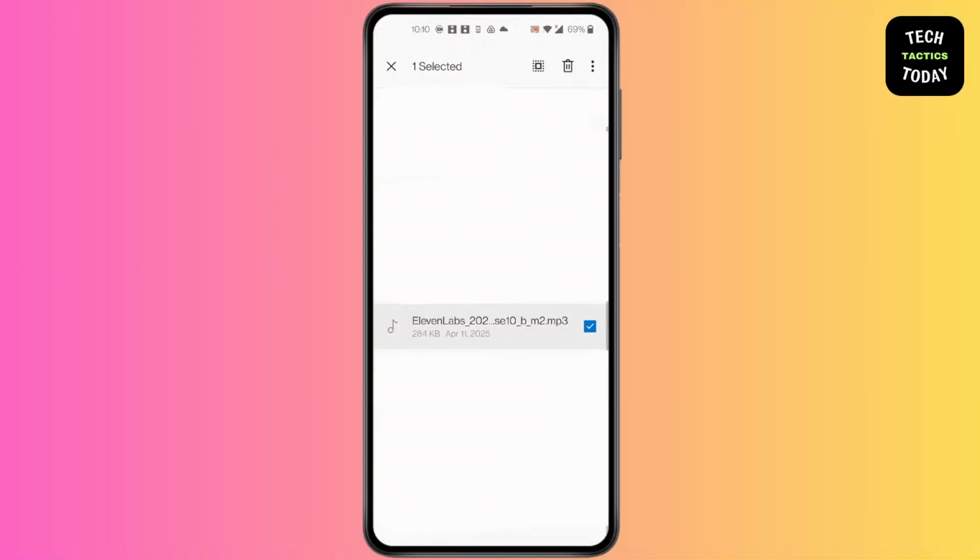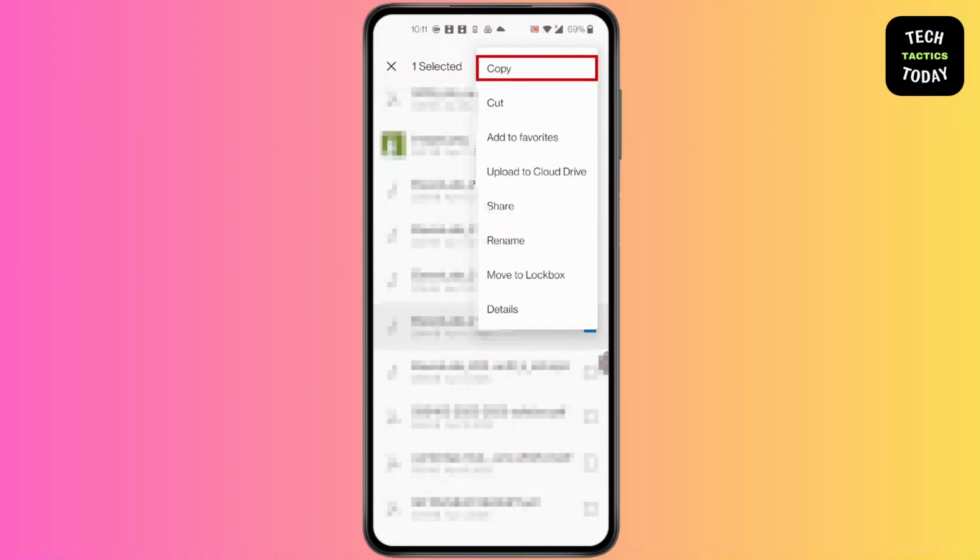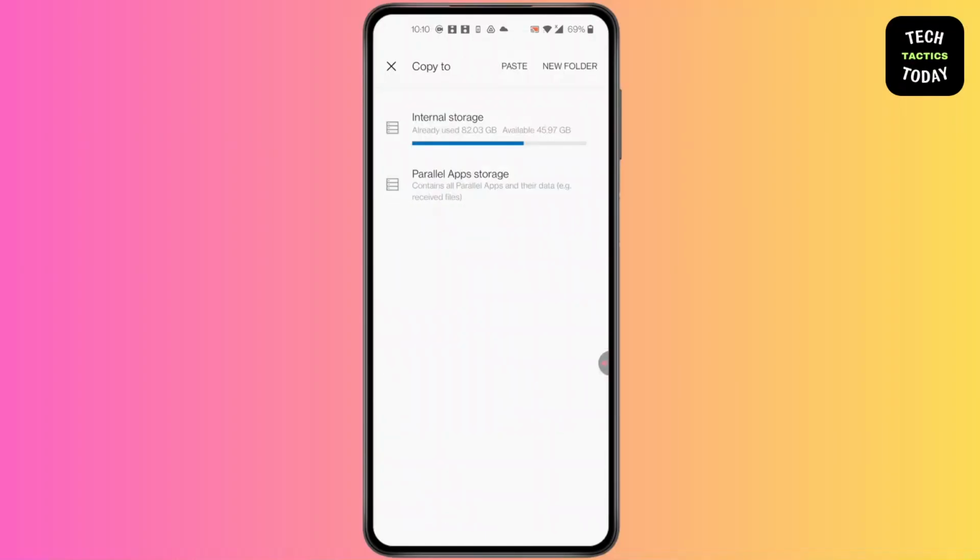This is mine. Simply select it and press on three dots at the top right corner of your screen beside Recycle Bin. After you click on three dots at the top right, simply click on Copy, which is the first option. After you click on Copy, it will lead you to this kind of page.